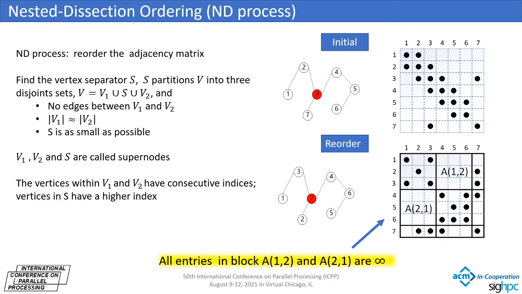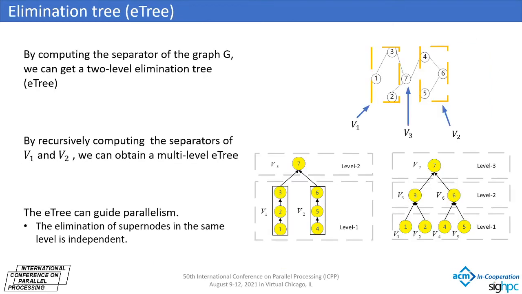As shown in the figure, the separator of the input graph is 3, then 3 is relabeled as 7, and the 3 vertices 1, 2, and 7 on the left are relabeled as 1, 3, 2, and the 3 vertices 4, 5, 6 on the right were relabeled as 4, 6, 5. It can be found that after reorder, all entries in blocks A(1,2) and A(2,1) are infinite values. After the ND process, we get 3 supernodes V1, V2 and V3. When the 3 supernodes are eliminated in the order of 1, 2, 3, or 2, 1, 3, the elimination of 1 and 2 are independent, and the elimination of supernode 3 depends on 1, 2.